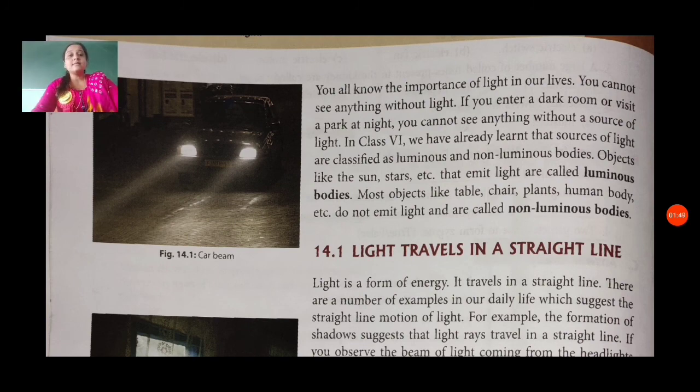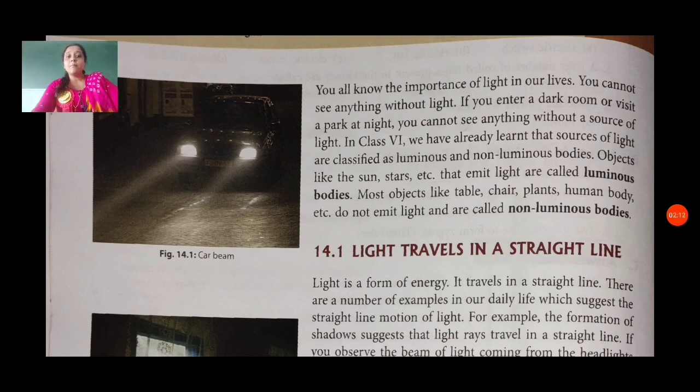Light travels in a straight line. You can always observe this kind of thing. Light is a form of energy. This is one type of form of energy. It always travels in a straight line.